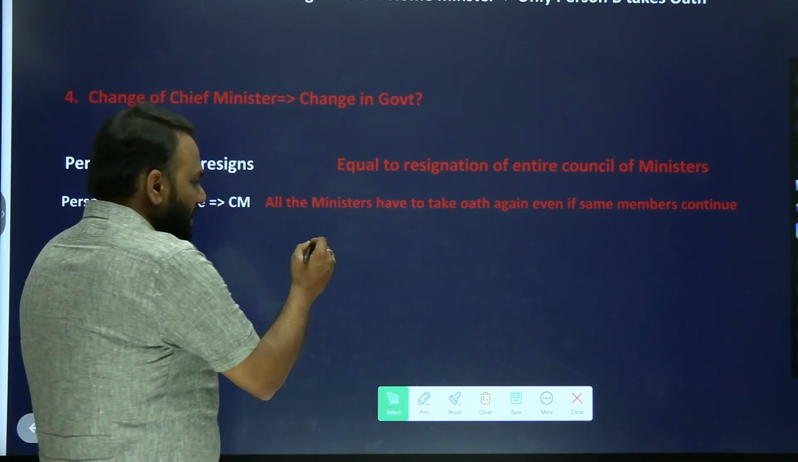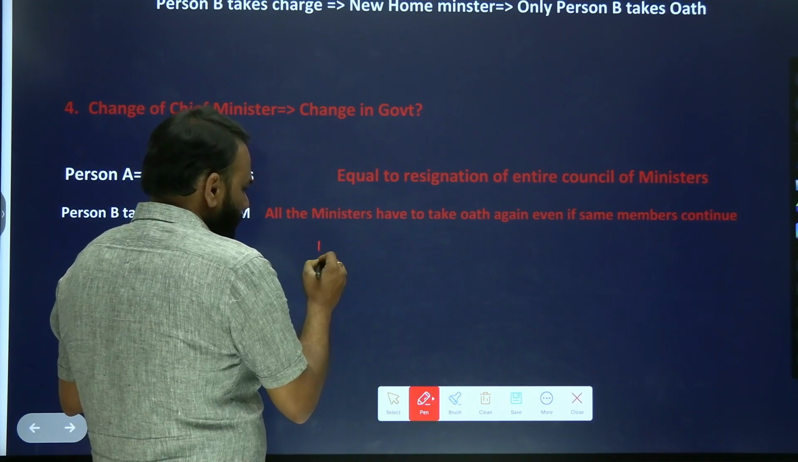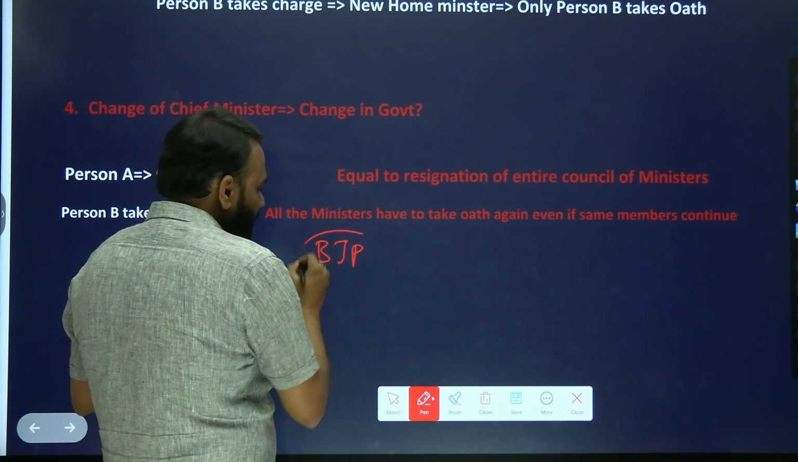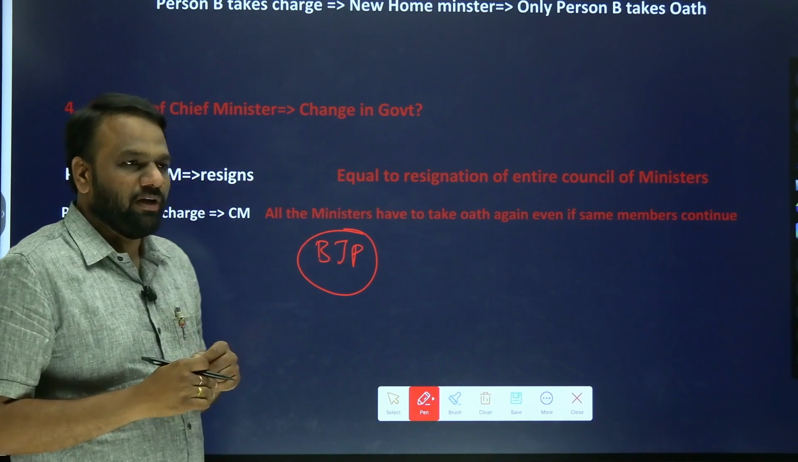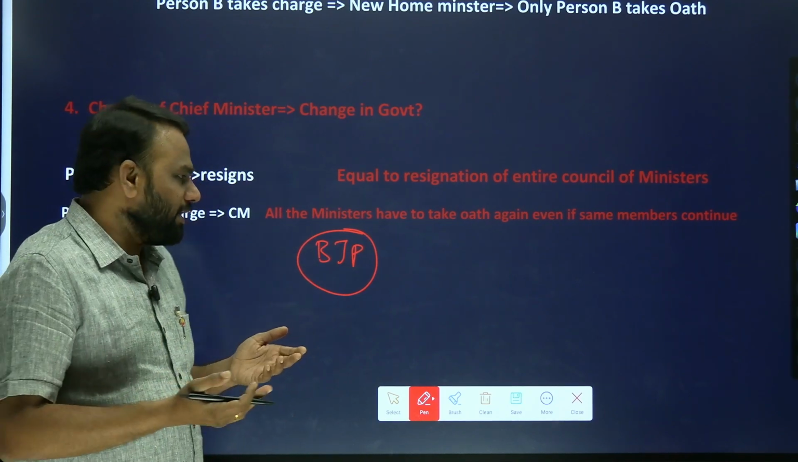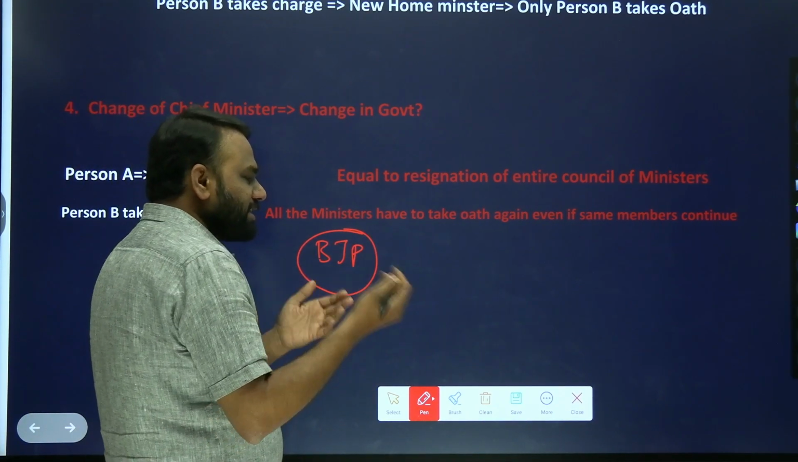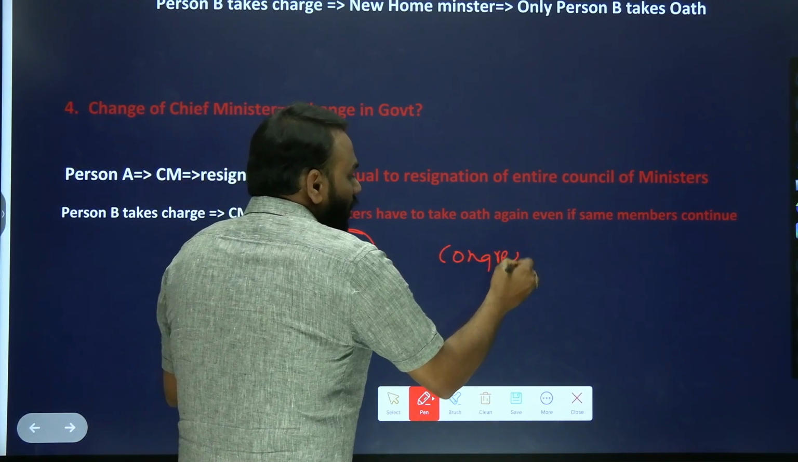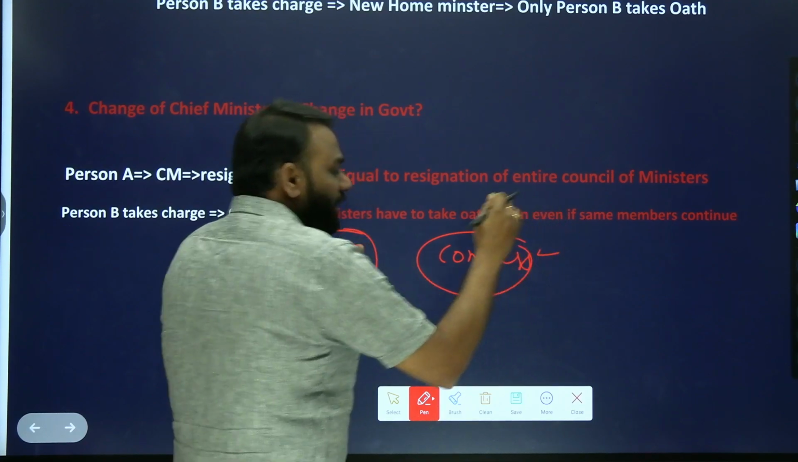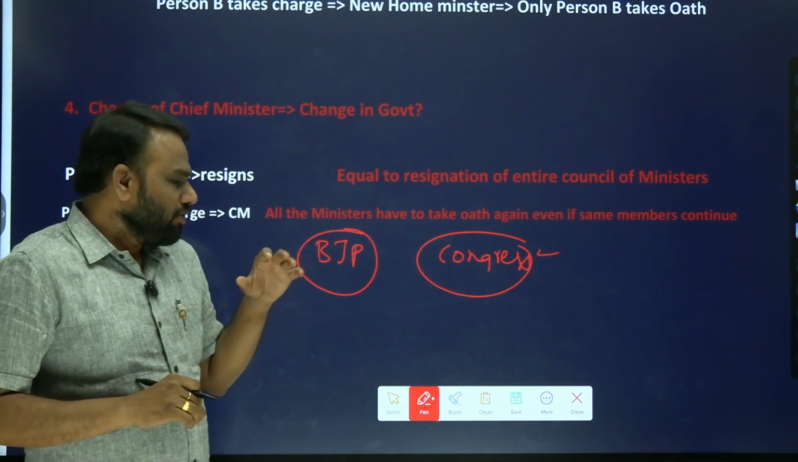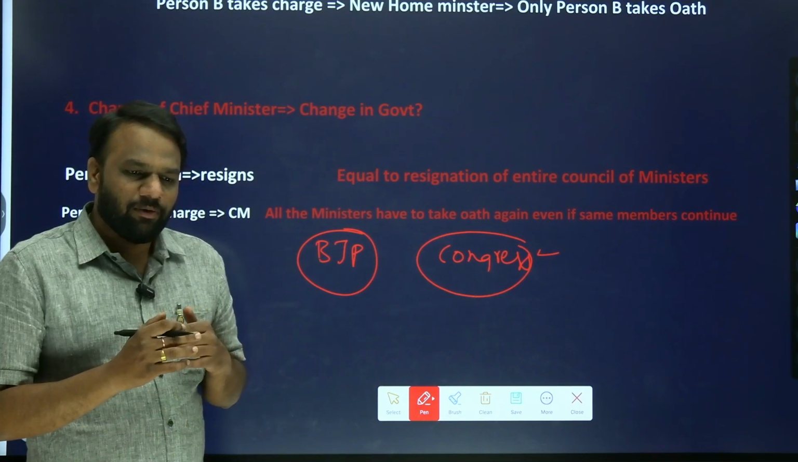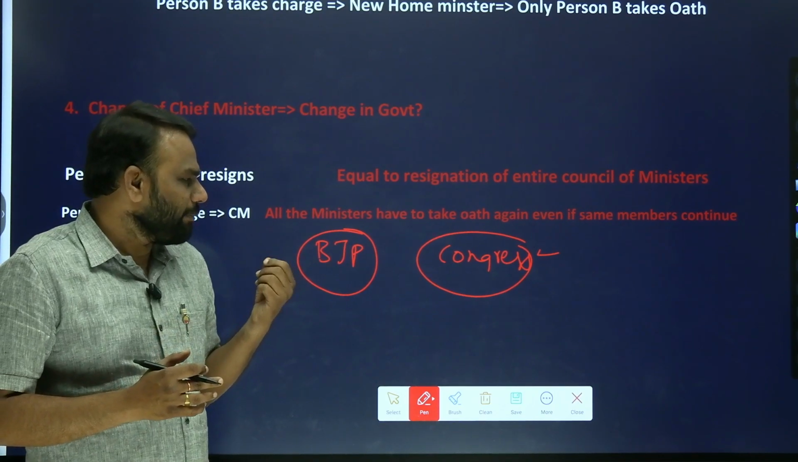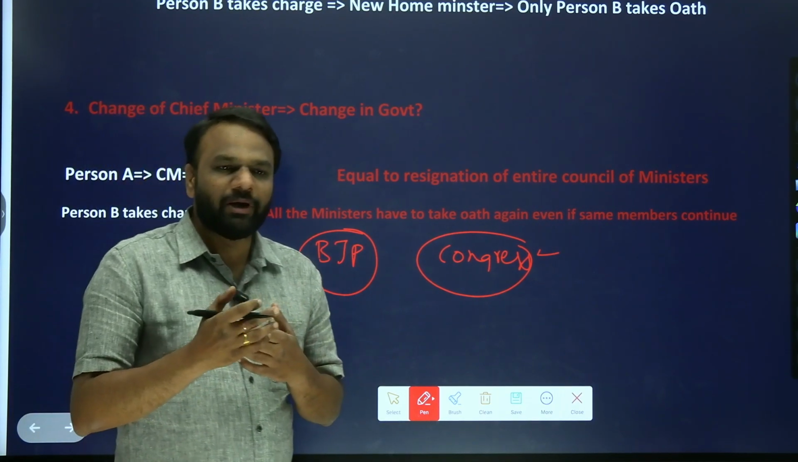For example, now BJP is in power. Let us assume BJP is in power, so it has formed the government. Whenever there is a change of government, is it necessary that the next government being formed should be from the Congress or another party? Not necessary. Within BJP itself, with a single party, we can form a government multiple times.